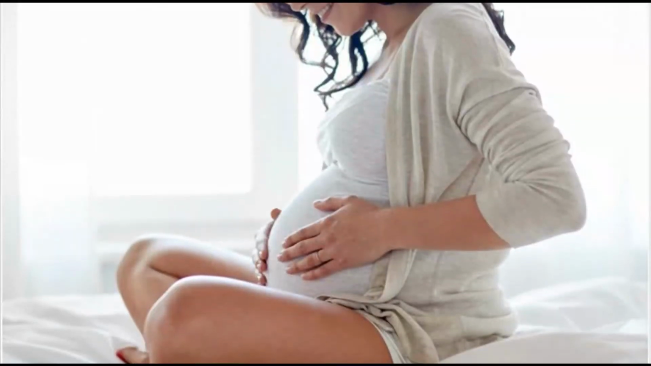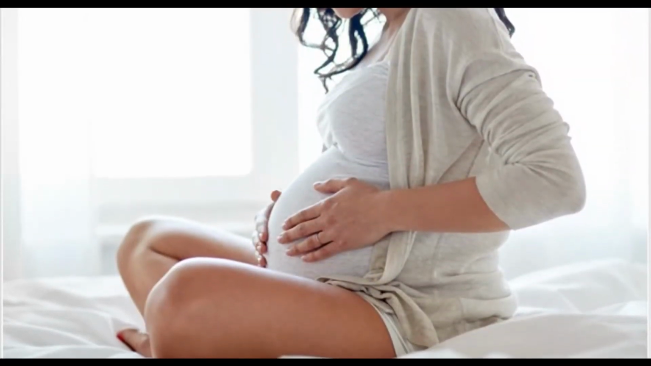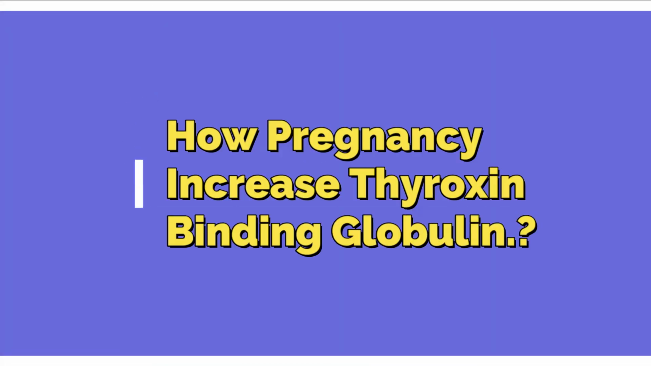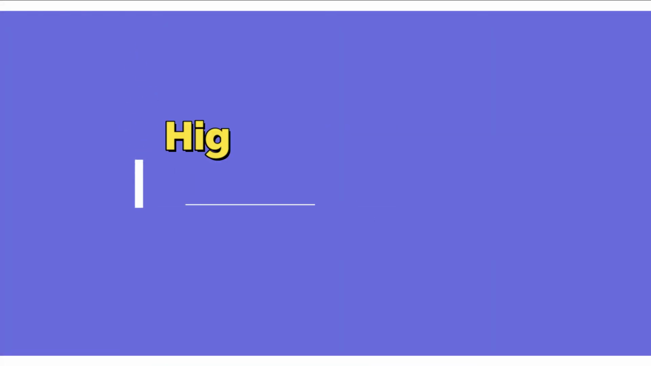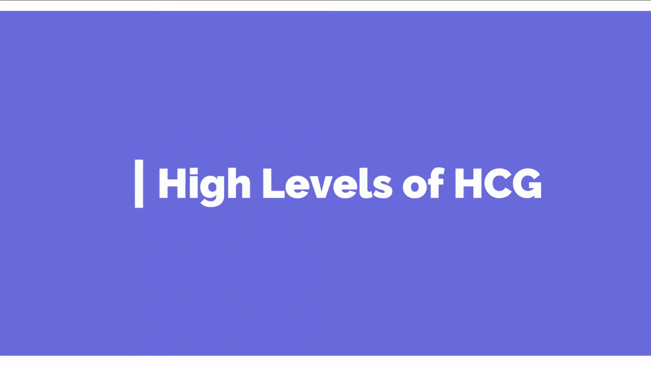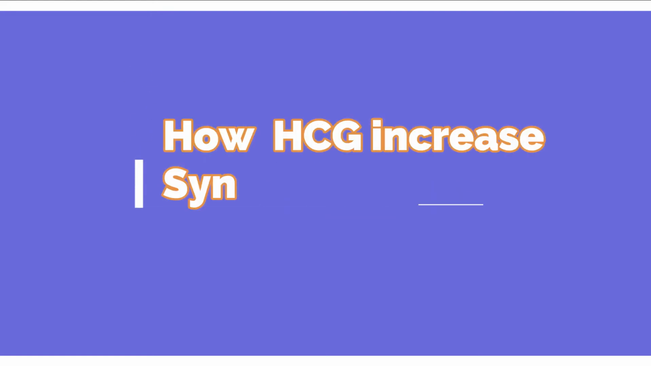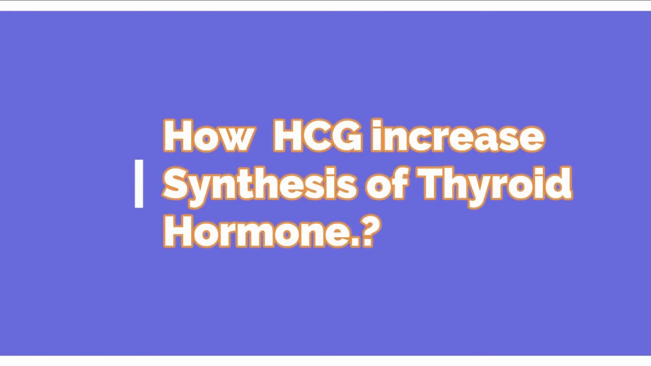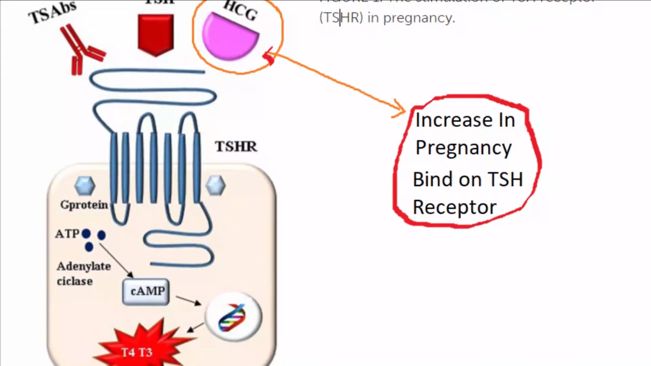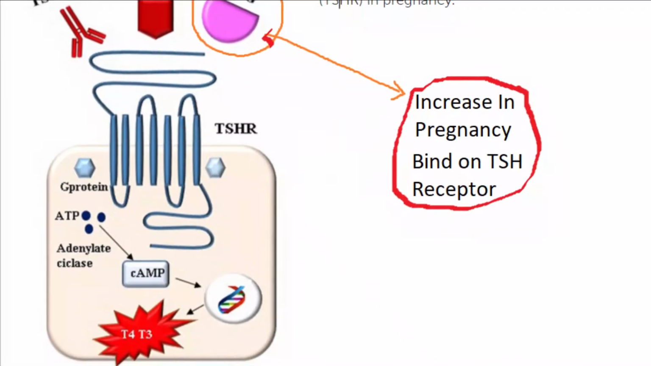Yes, it increases in pregnancy and in females using oral contraceptive pills. Pregnancy increases the TBG. In pregnancy, there is a high level of the thyroxine binding globulin. In pregnancy, there is also a high level of human chorionic gonadotropic hormone. What does the HCG do? The HCG can also bind to the TSH receptor and increase the production of T3 and T4.